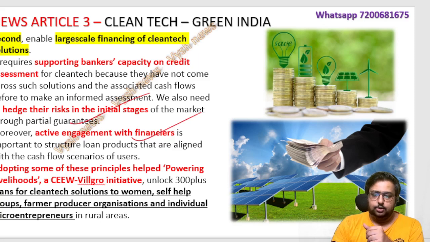Then again, as I told, there is one initiative by CEEW, Powering Livelihoods, in which a lot of principles are written about giving loans to women, self-help groups, farmer producer organizations, individual entrepreneurs. Some principles are written. Use that also and make a proper financing model. This is point number 2.